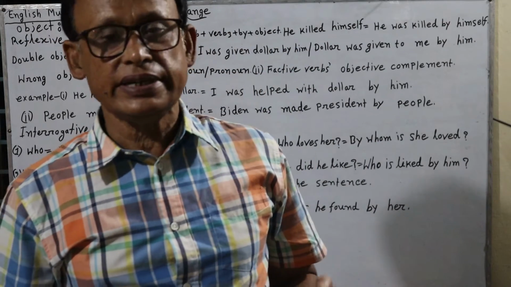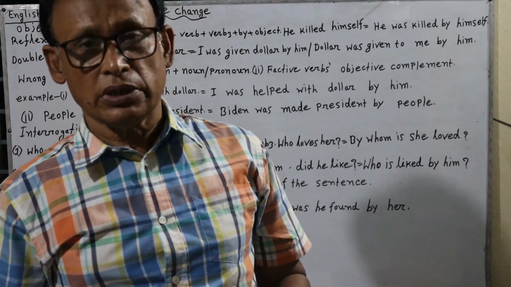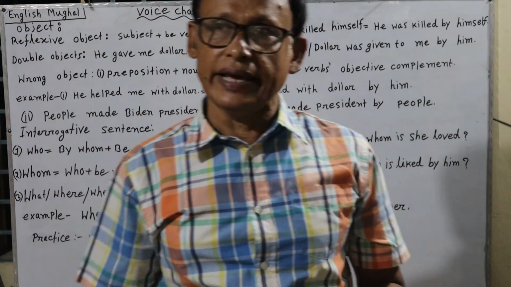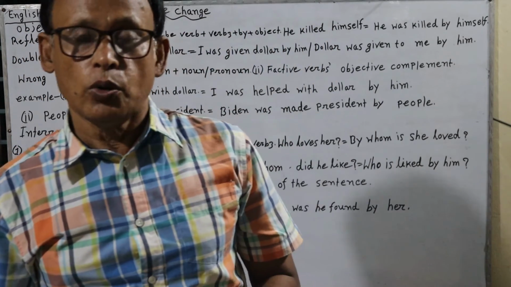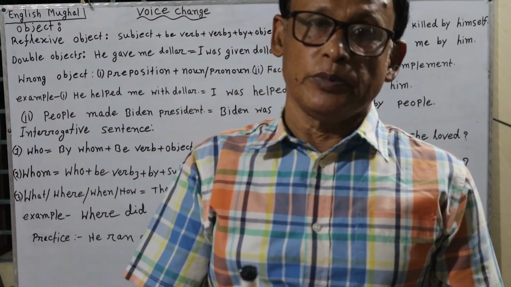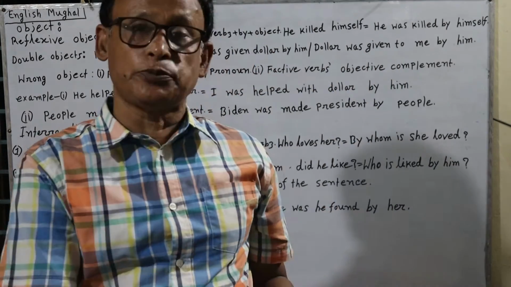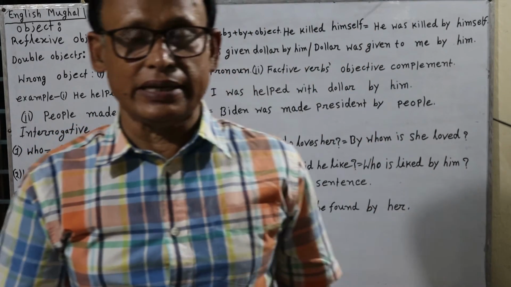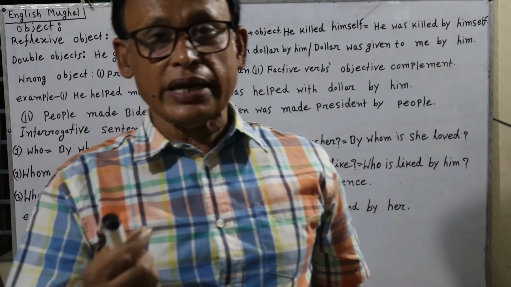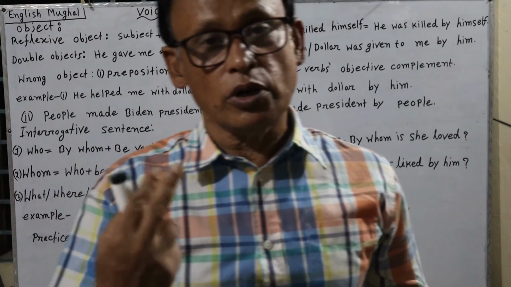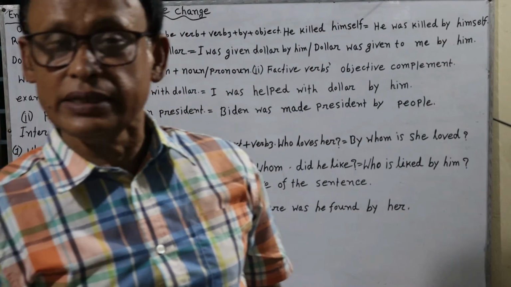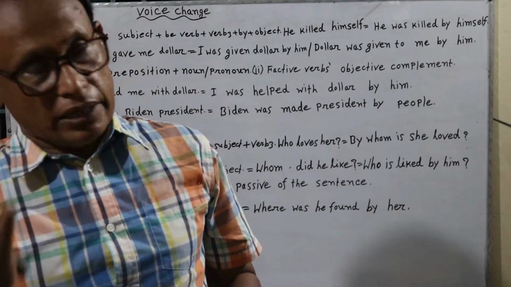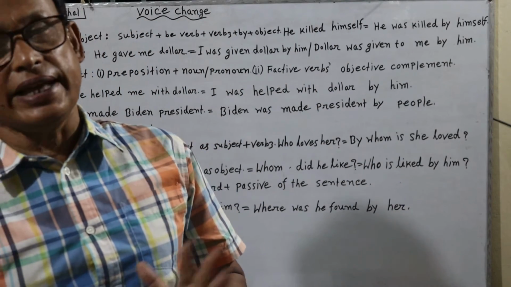If it is a pronoun and the object of the sentence, then to make it passive, we have to keep the subject at its position. Then we shall use the be verb. After that, we have to make the past participle form of the verb. Then using by, we shall write the object again.